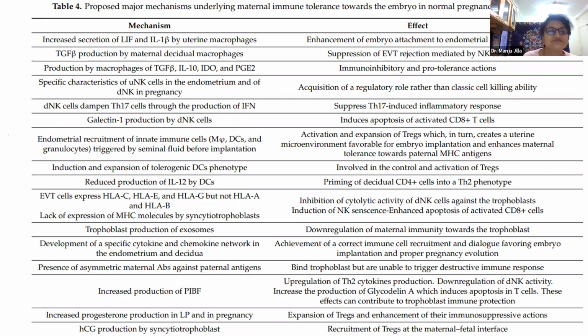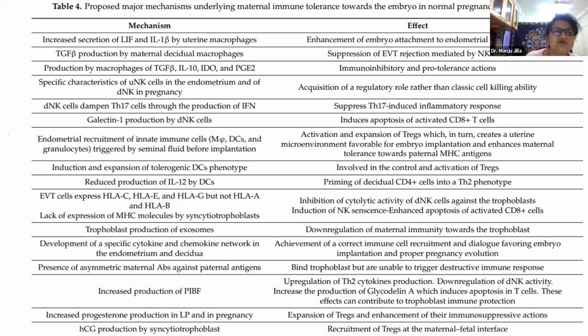in the stroma. So very important, I told you galectin-1. The natural killer cells, they dampen Th17. I told you Th17 is pro-inflammatory, produces pro-inflammatory cytokines, and they produce galectin-1. So these are produced by the natural killer cells.